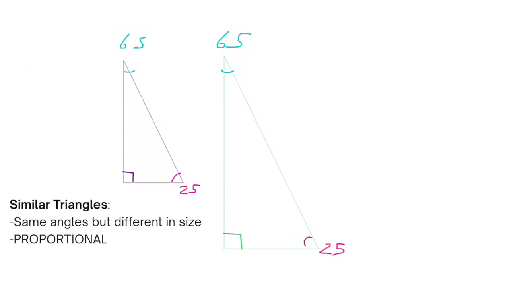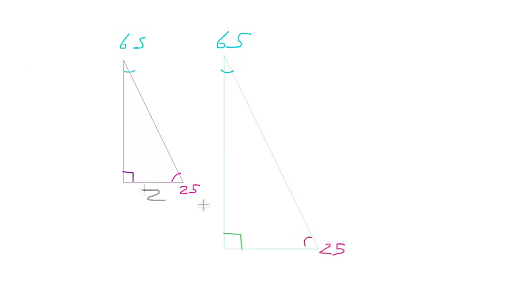So let's pretend that this guy has a base of 2 and this guy has a base of 6. The base is 3 times bigger on the big triangle. That means all of the sides are going to behave in this 3-to-1 ratio. So if this long leg over here is 5, what's the long leg on the larger triangle? That's right, it's going to be 15.